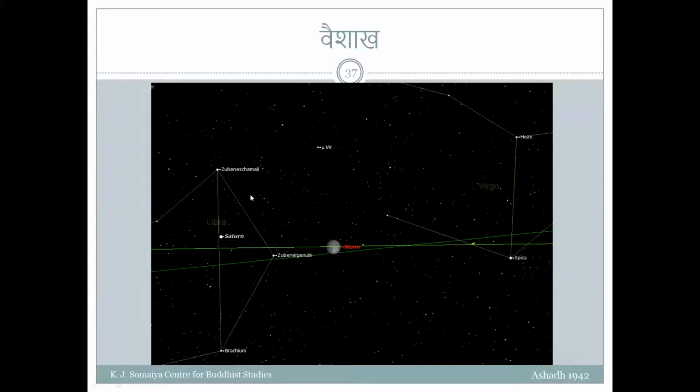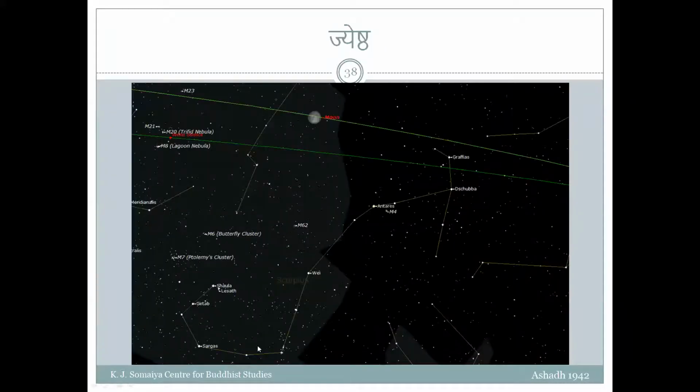When the full moon comes close to Vishaka Nakshatra, identified by these two stars in the Libra constellation, then that month is called Vaishak. When the full moon is near this bright star Antares, which is called Jyeshtha Nakshatra, then that month is called Jyeshtha.